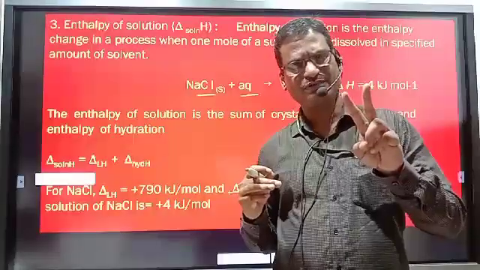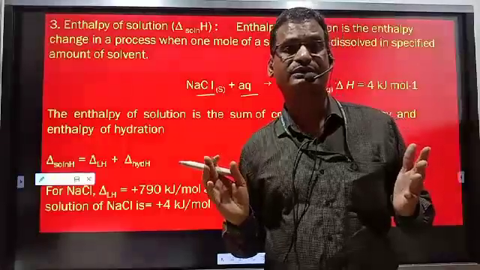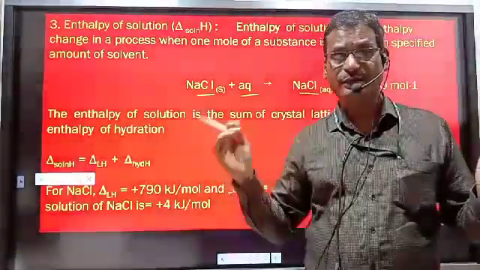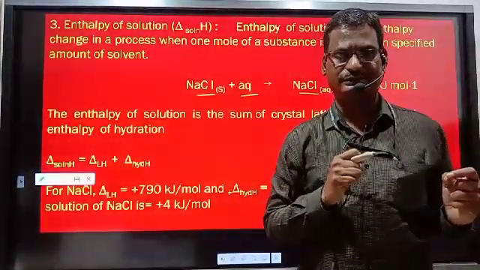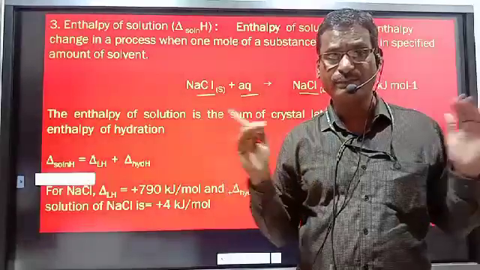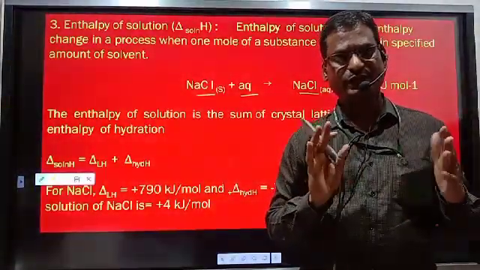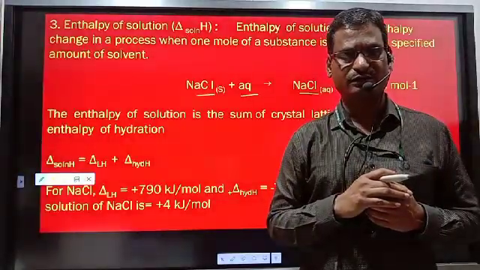Now, which is the second step in preparation of solution? Solvent-solvent interaction. Solvent molecules go away from each other. Why? Because they have to accept solute particles. Solvent molecules go away from each other. That is also an endothermic change, but that is negligible. Minimum energy is absorbed over there.